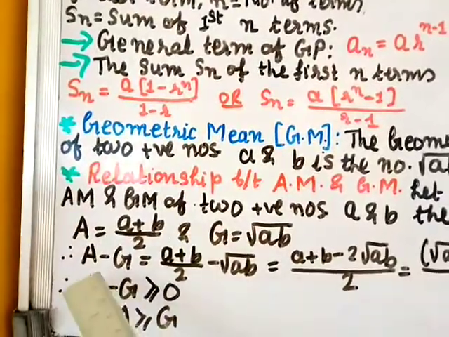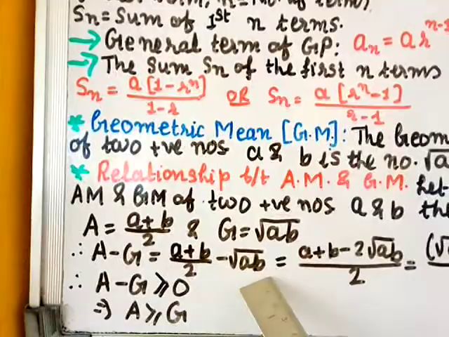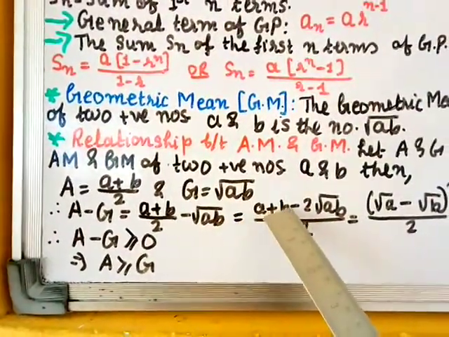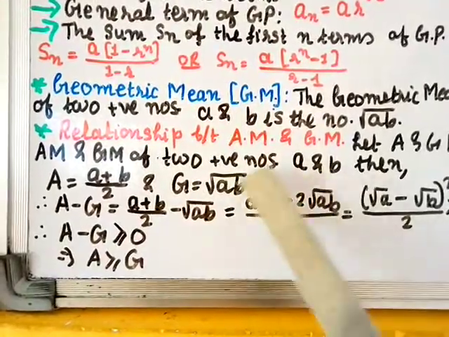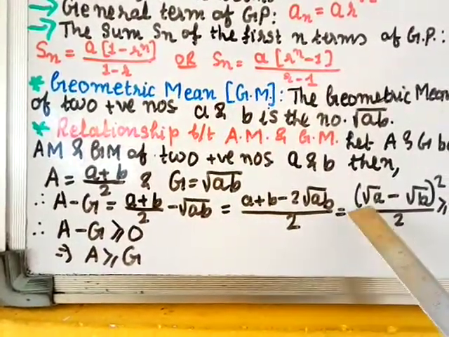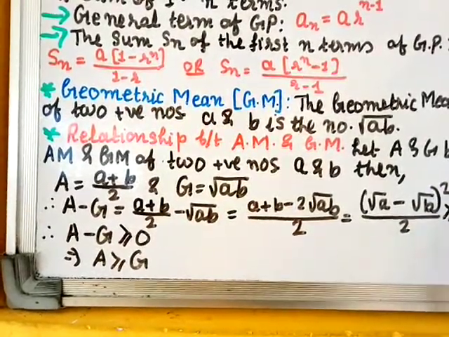Right, now we find the difference of these two. So A minus G equal to this minus this. So (a plus b) by 2 minus square root of ab. Take LCM here. So a plus b minus 2 root ab, by 2. But this numerator can be written as a perfect square: (square root of a minus square root of b) whole square divided by 2, and it is greater than or equal to 0. Why greater than or equal to 0?